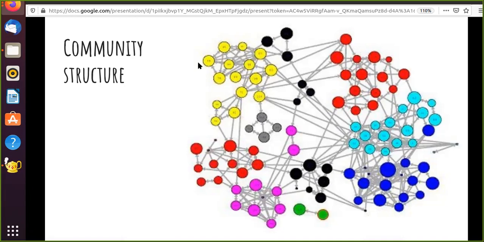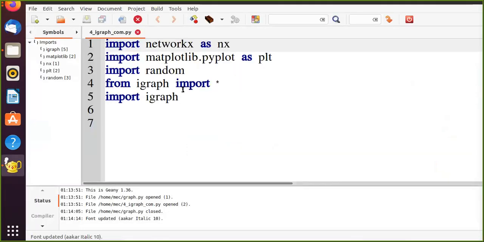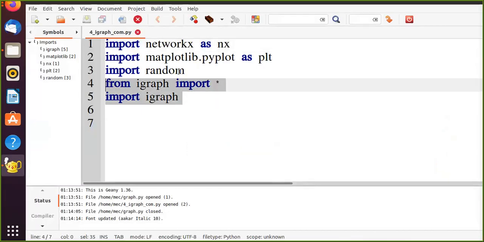Like I said, for this community detection we'll be using this new library which is igraph. So we are not working with NetworkX. NetworkX is a bit slower for community detection. Moreover, it doesn't have a lot of community detection algorithms implemented. In literature, there are a large number of community detection algorithms. igraph has implemented a lot of them.